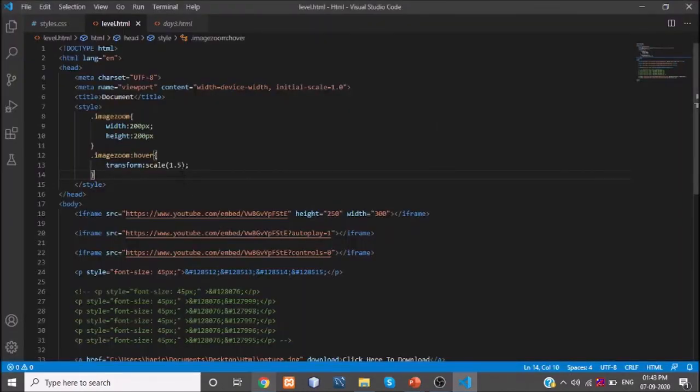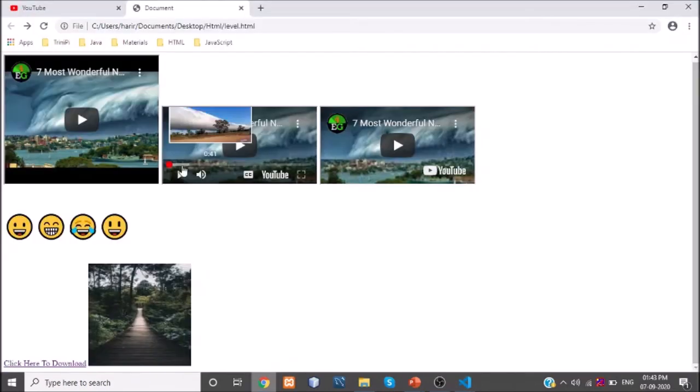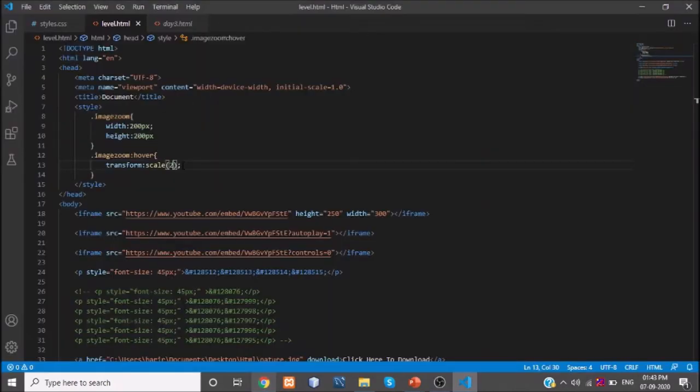Similarly, you can use 2 also, but the basic starting value is 1.5. If you give below 1.5, that is not replicated. To zoom the image on hover, you have to start with 1.5.